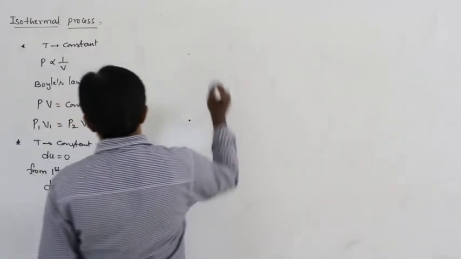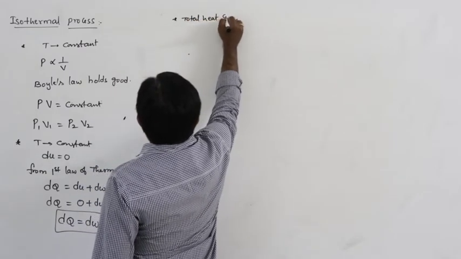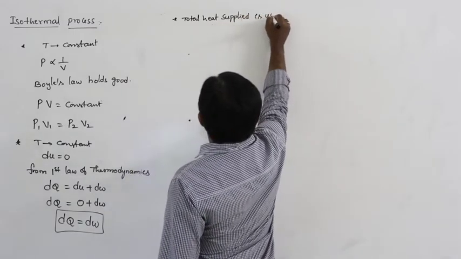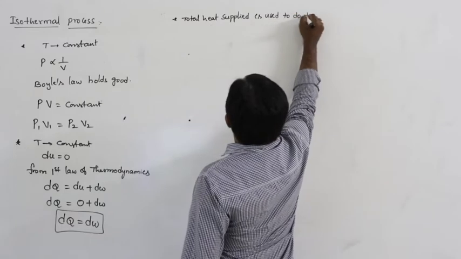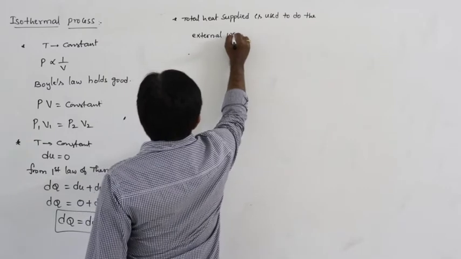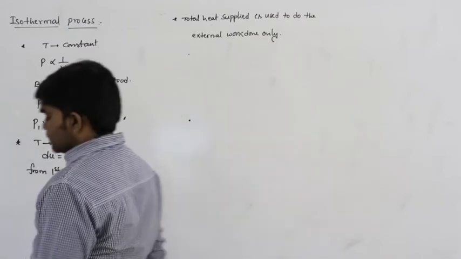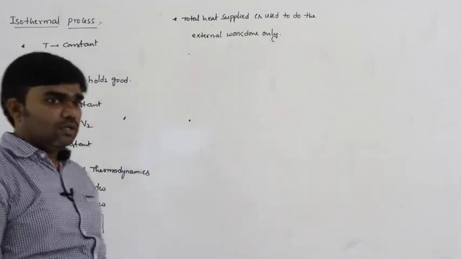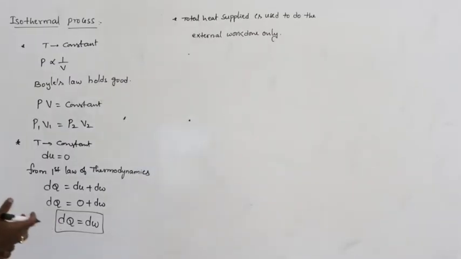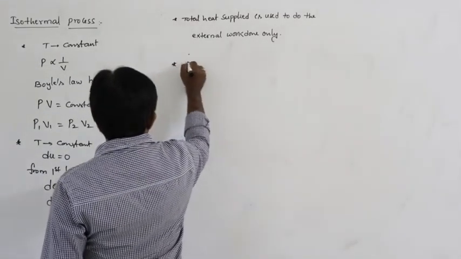So the total heat supplied in this situation is used only to do the external work, because the change in internal energy of the system is 0. And in this isothermal process, Boyle's law holds good.